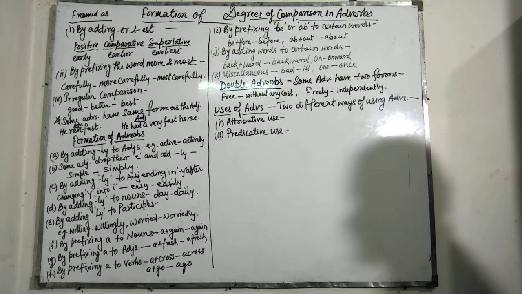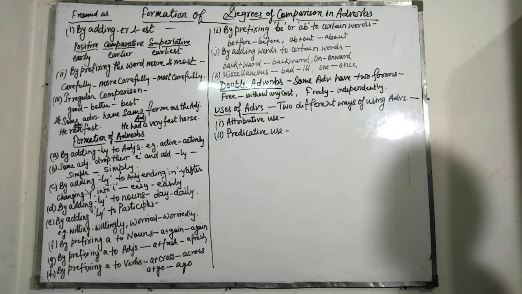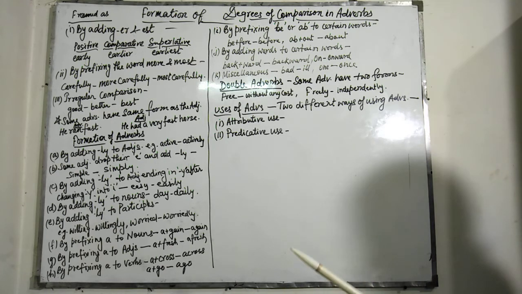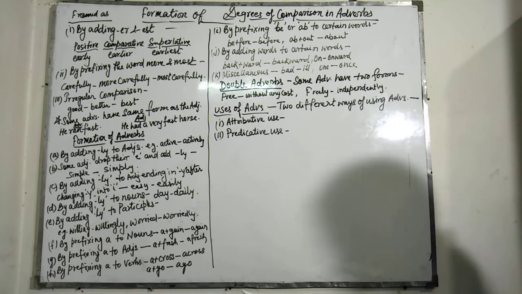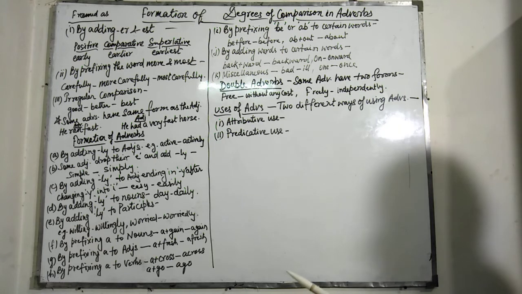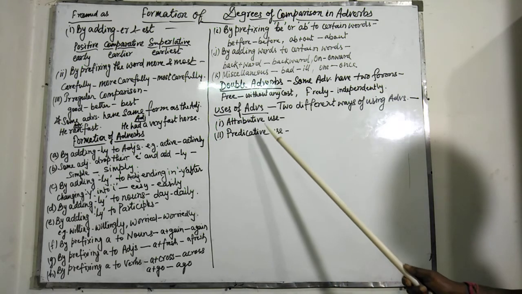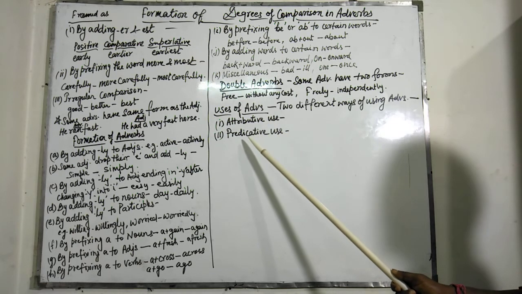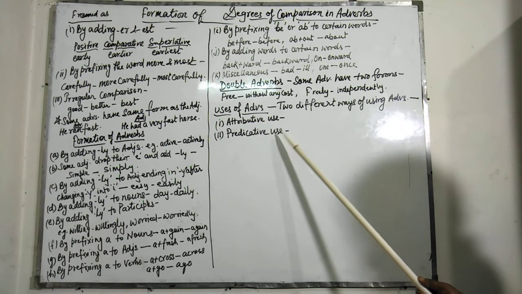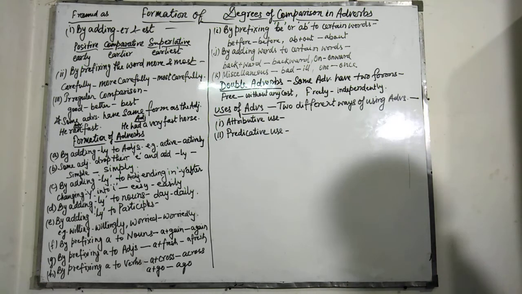Now, the uses of adverbs. There are two uses of adverbs. That means there are two different ways in which adverbs can be used. Number one is the attributive use and next one is the predicative use. Attributive use: an adverb is used attributively when it qualifies its word in the ordinary way.